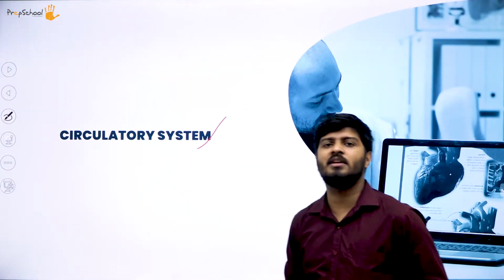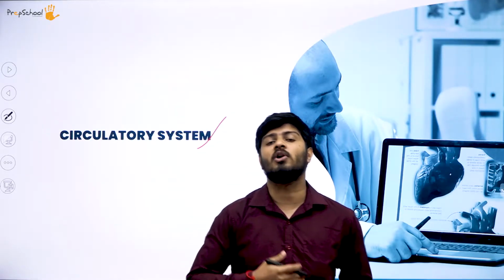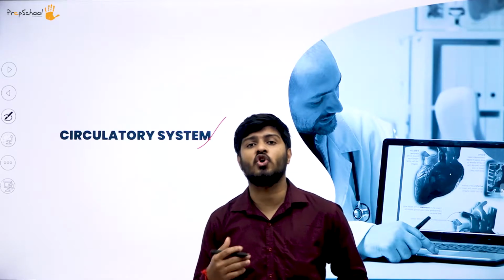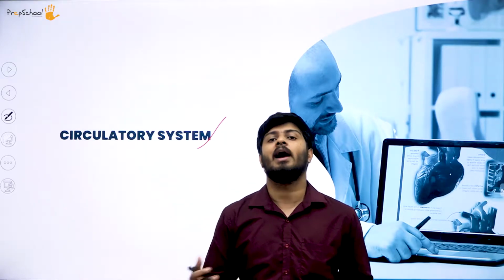Now when you talk about the circulatory system, what all are involved here? We are talking about our cardiac system, we are talking about our blood, we are talking about our heart, we are talking about our veins and arteries and the things that are involved in the circulatory system. We are talking about the circulation of our blood across the body.